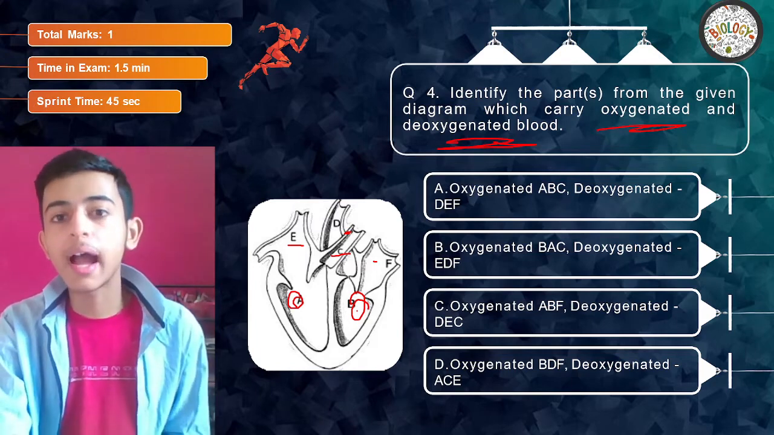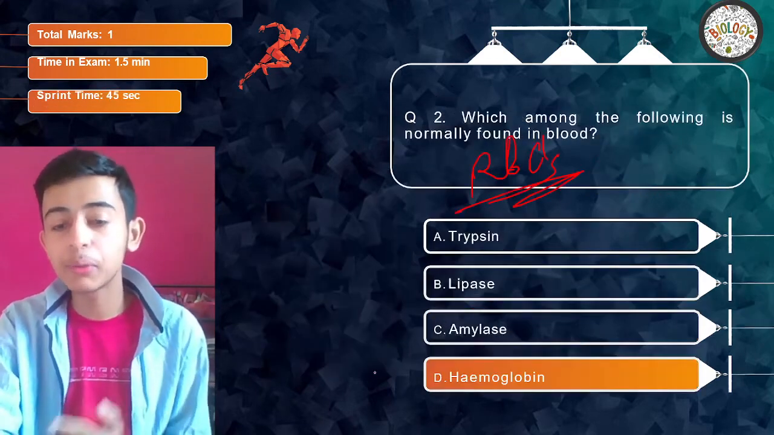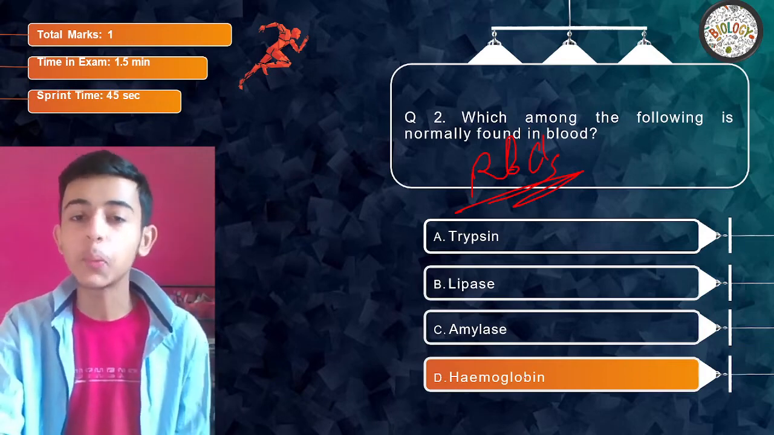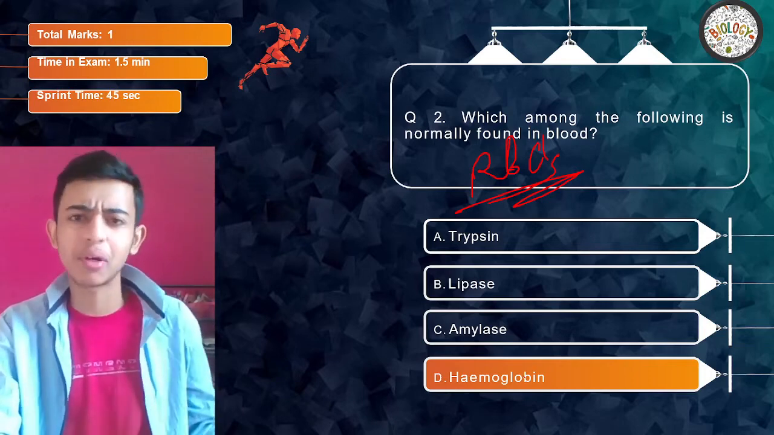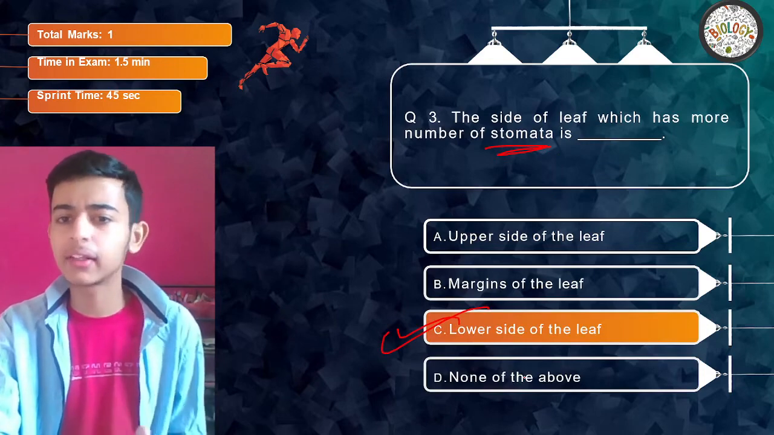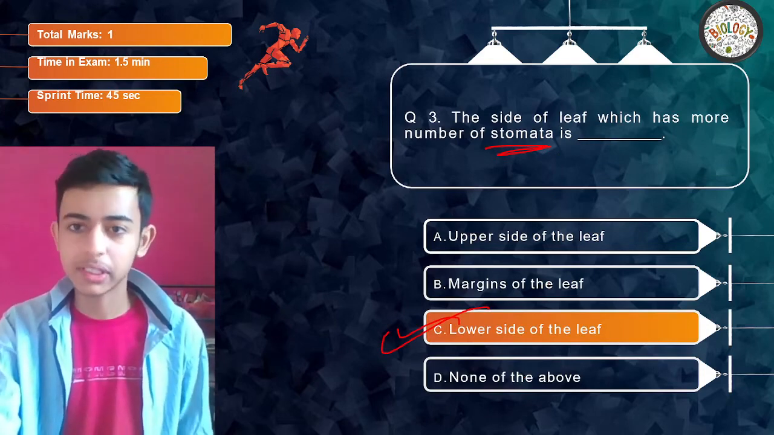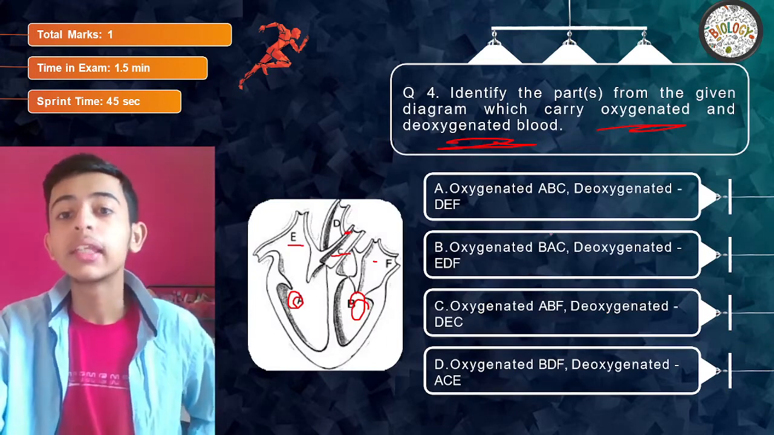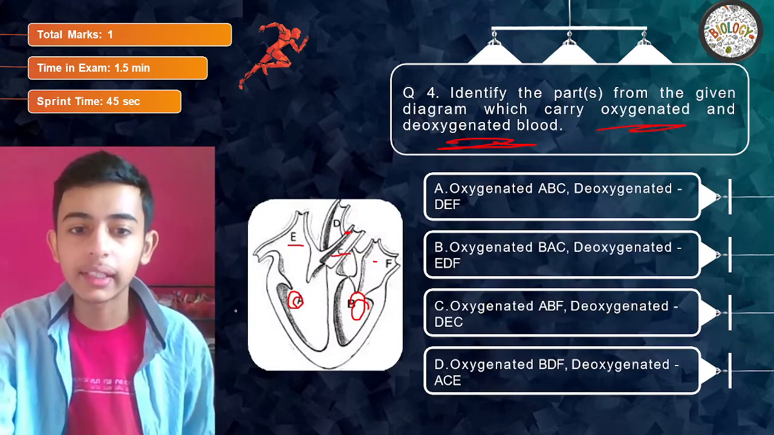Yes, and I was telling you about hemoglobin. So hemoglobin is basically the respiratory pigment of our body, which carries oxygen. Just for your information, I've told you. And here lower side of the leaf, more stomata are present for gaseous exchange and all that. Now tell me everyone, what do you think?